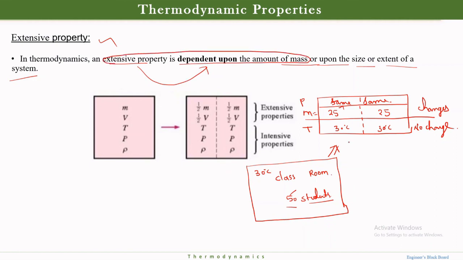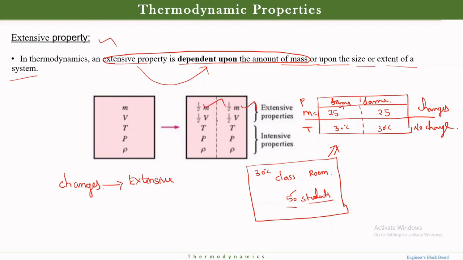For a simple thing to remember: if anything changes after separation, that is my extensive property. Anything that changes is my extensive property.